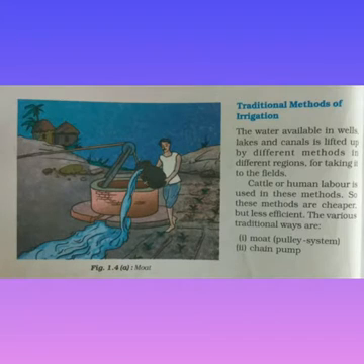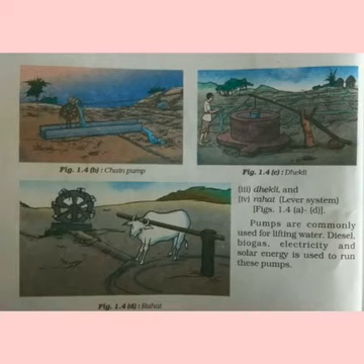Now let us talk about different methods used for irrigation. The first one is traditional method. It includes various traditional ways which are moat, chain pump, dhekli and rahat. In this system, the water available in wells, lakes and canals is lifted up by different methods for taking it to the fields. Second one is modern methods of irrigation, which includes a sprinkler system and drip system.